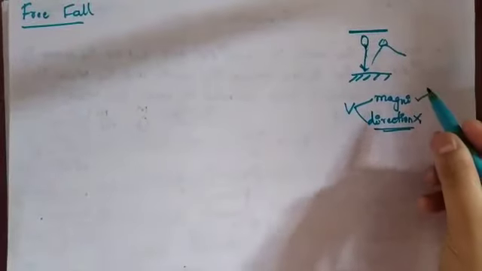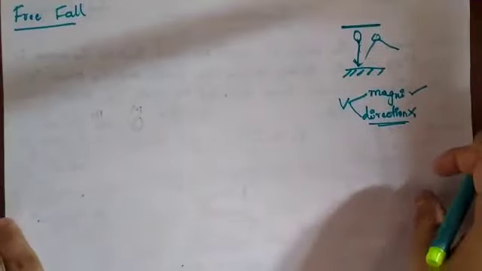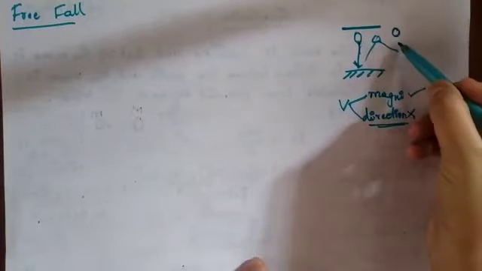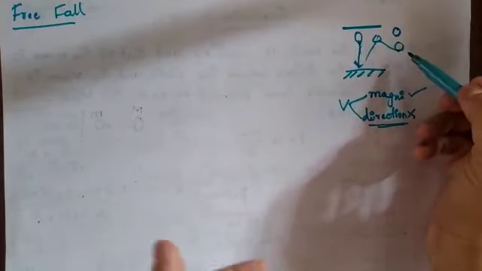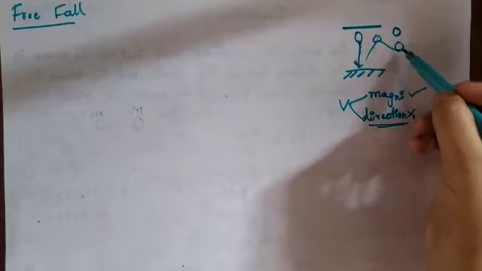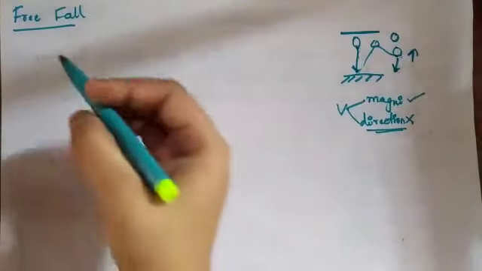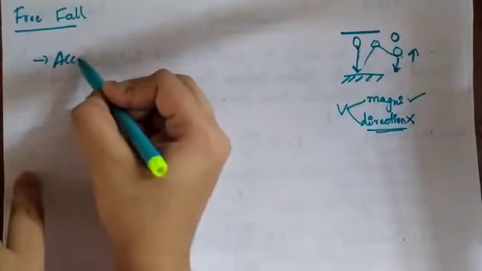But let me talk about the magnitude. What happens to the magnitude of the velocity of the object? Magnitude is nothing but value. Whether the velocity when it is in this position or in this position when it is falling down, whether the magnitude will be the same? No, isn't it? Whenever we are going towards the ground, that is, when it is near to the ground, its velocity will increase. That means there will be a continuous change in velocity whenever we consider the free fall of the object.